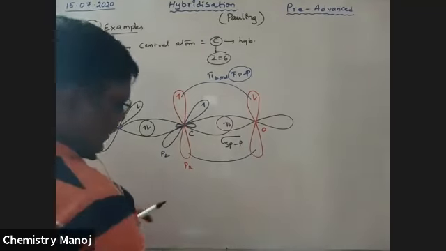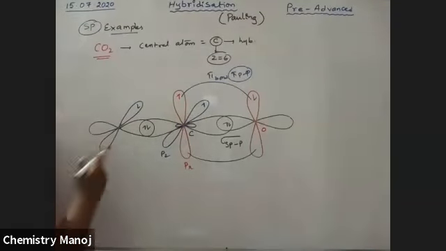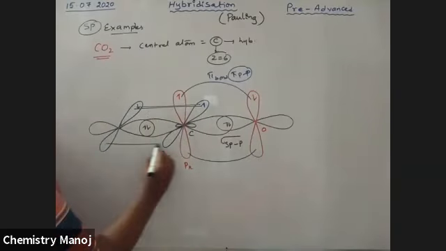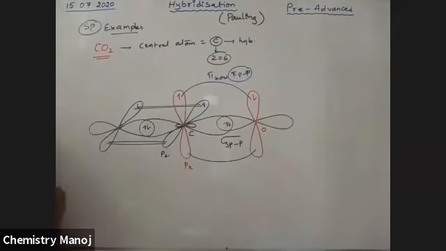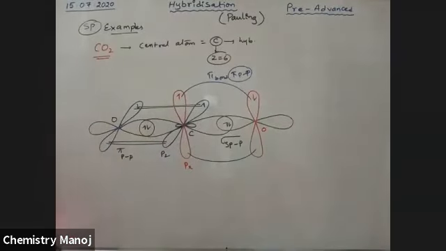Now, the two blue orbitals are in the same line, that is, parallel. These two are involved in sidewise overlapping. This also gives a pi bond. That pi bond is p orbital and p orbital, and it is from oxygen. So this is about the CO2 molecule.